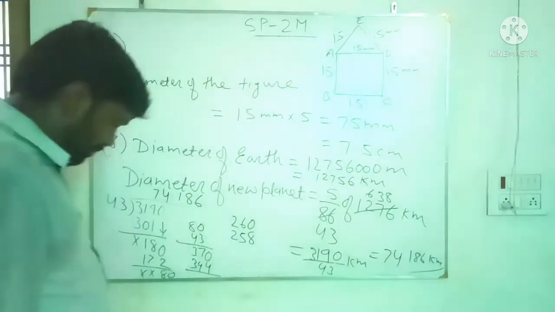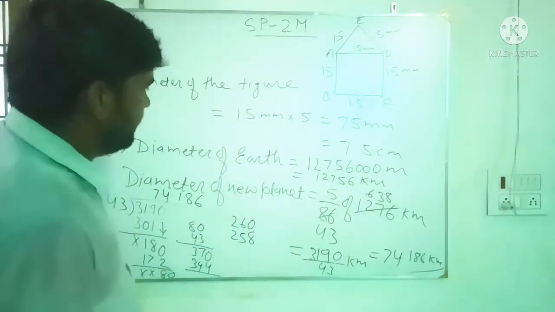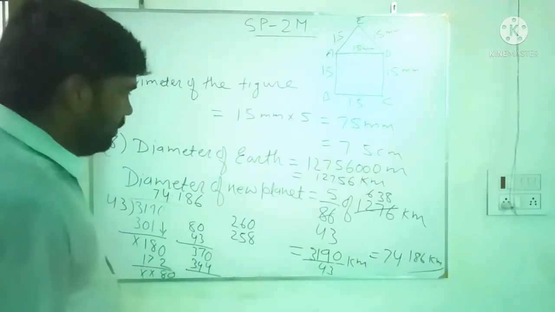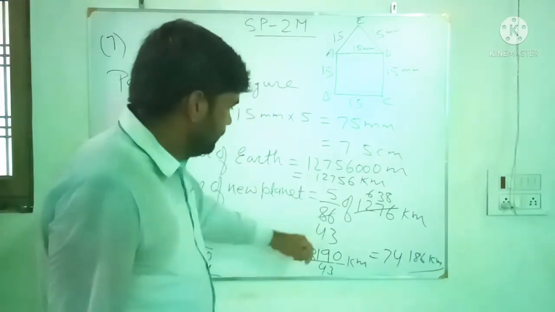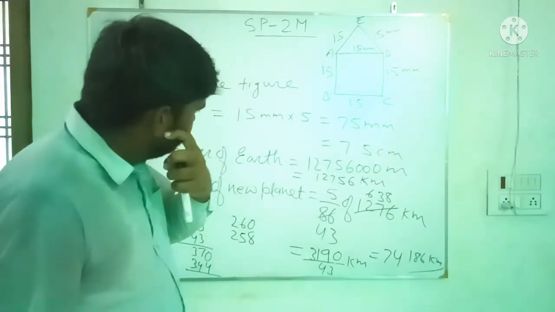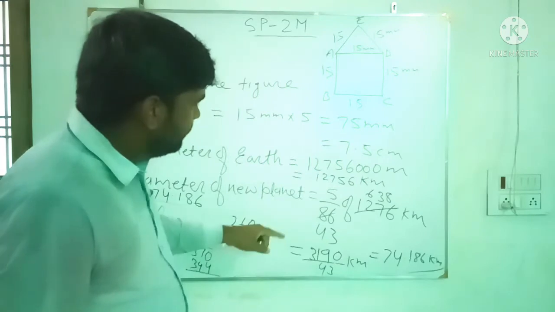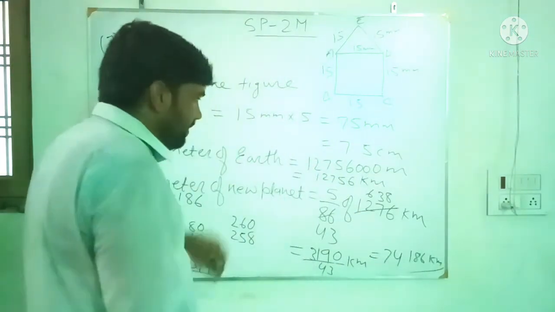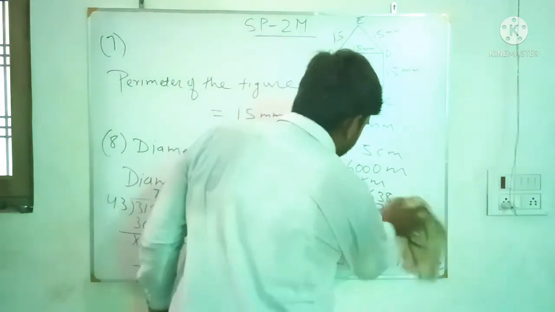So diameter of new planet equals 5 by 86 of 638. Here 12756, a 5 is missing.